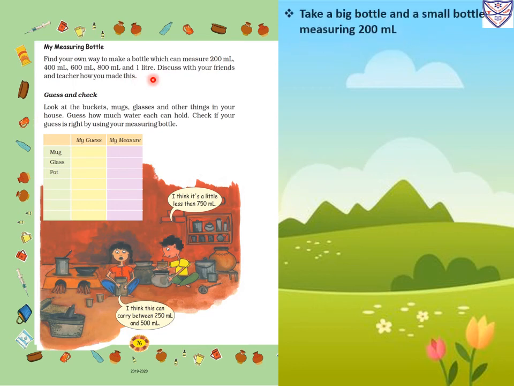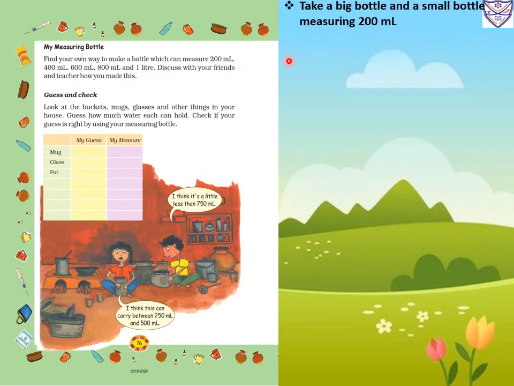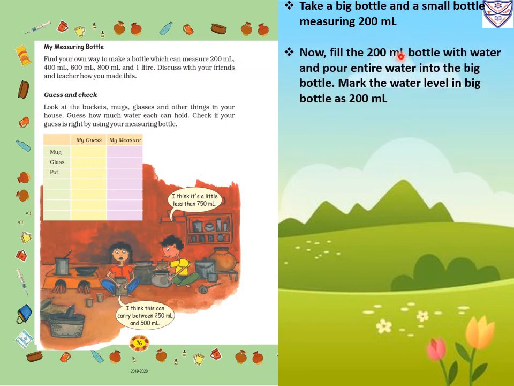So here first we will see with the 200 milliliter bottle. Take a big bottle and a small bottle measuring 200 milliliter. Now fill the 200 milliliter bottle with water and pour the entire water into the big bottle. Mark the water level in the big bottle as 200 milliliter. So first we will get 200 milliliter of water in the big bottle.